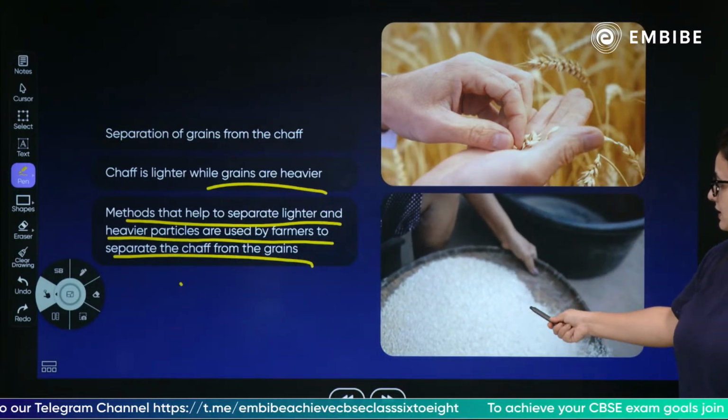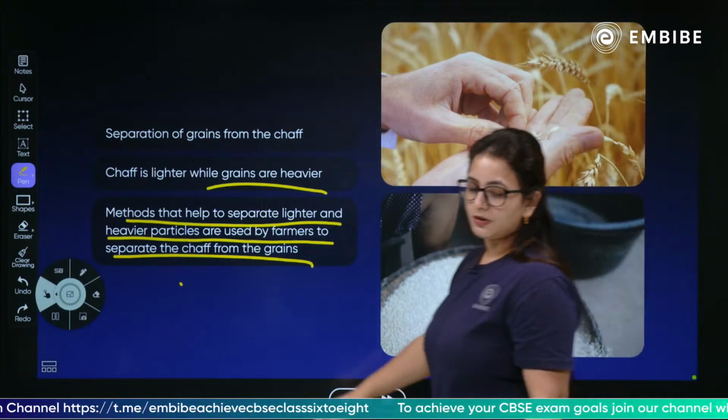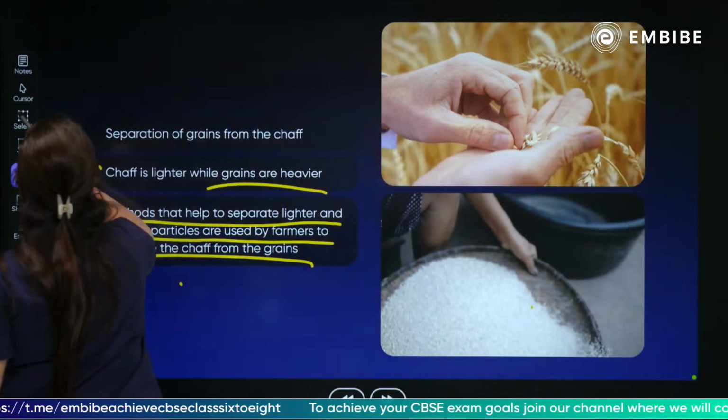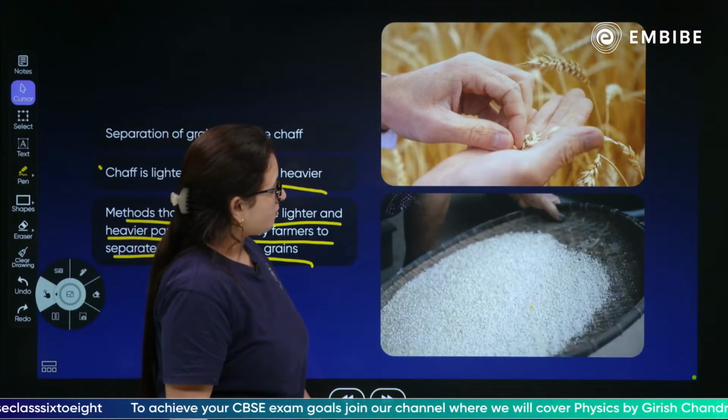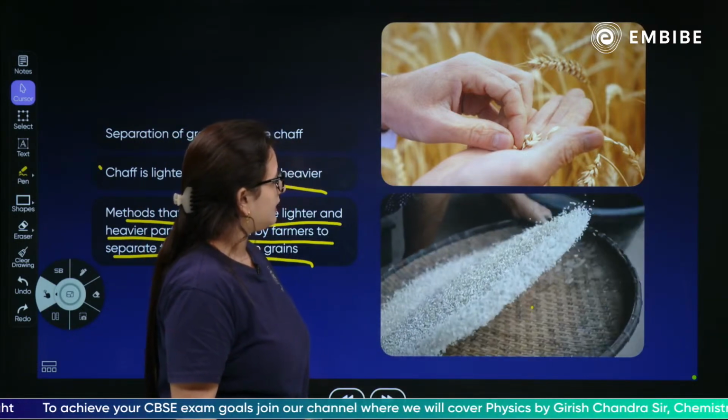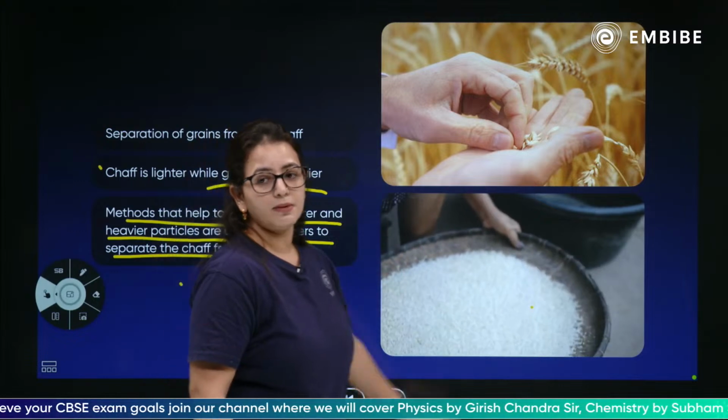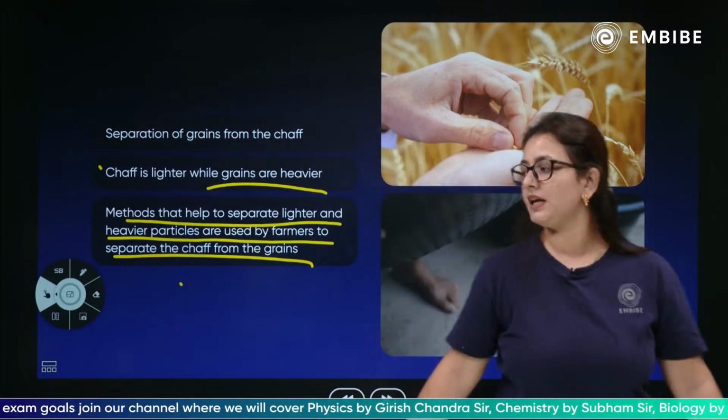Can you see this? This is how the process of separation of the shafts and the grain takes place. Because of the heavier and lighter difference, we can easily remove the shafts and we can easily obtain the grains.